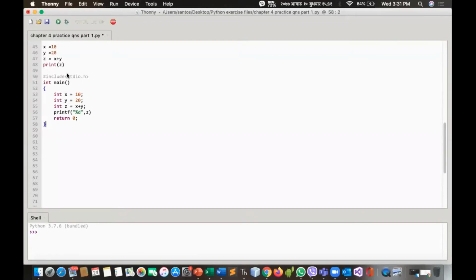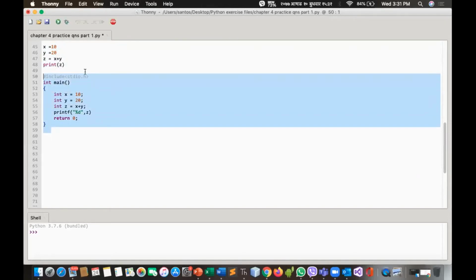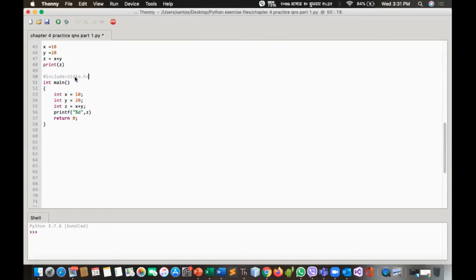See, the same code which I have written in Python, for other programming languages you have to include all these things. First, you have to include this header file stdio.h. It stands for standard input output. For input and output operations you have to include this. Then your code has to be written inside the main function. See, int main is a function, and the code is within that block only. And remember, after termination of every statement, we have to use a semicolon. So these sorts of complexities, these vast details, you need to understand in other programming languages.